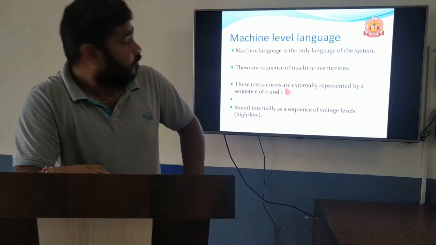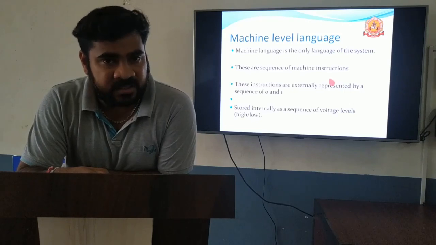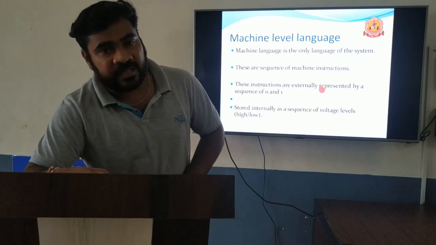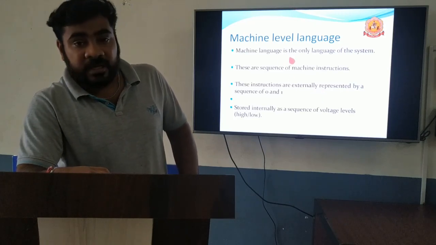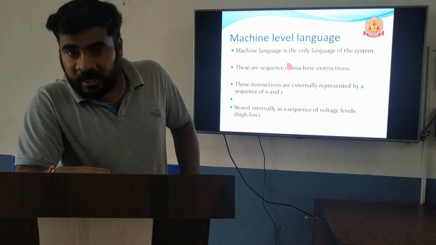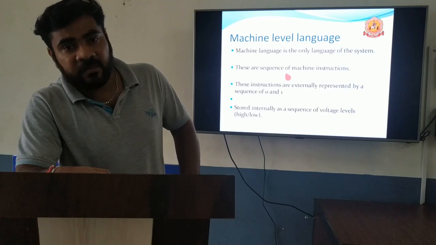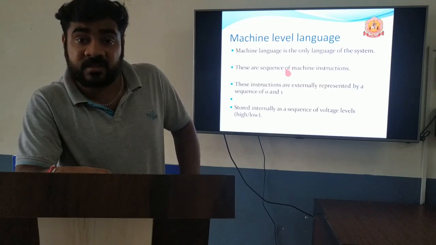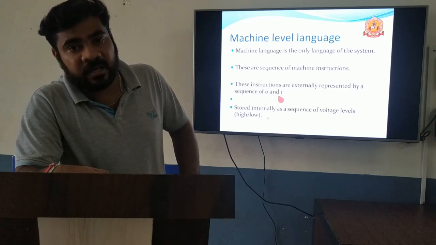We will move to the low-level languages, so machine-level languages first. Machine-level language is the only language of the system. The computer system can understand only machine-level language. It's not possible to understand any other language. If you are using any other language, you have to convert that language into machine-level language. Remember this. These are sequences of instructions. It contains the machine instructions, and normally we represent machine-level language by using zeros and ones.